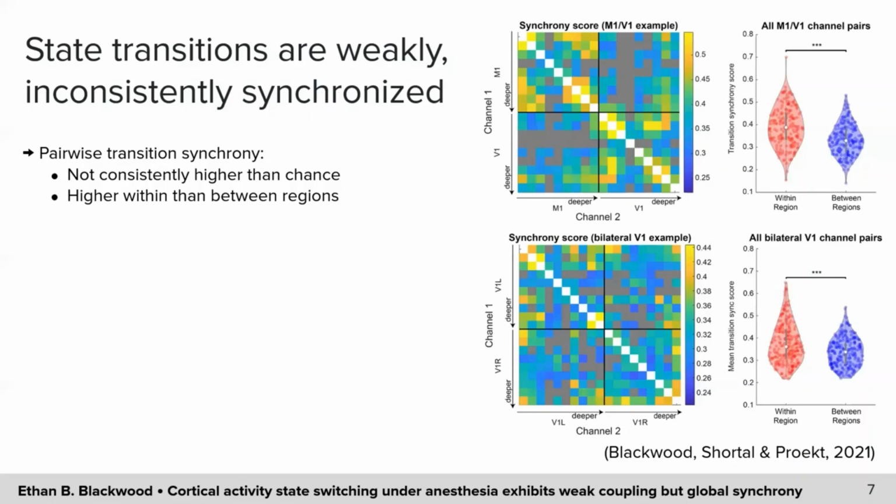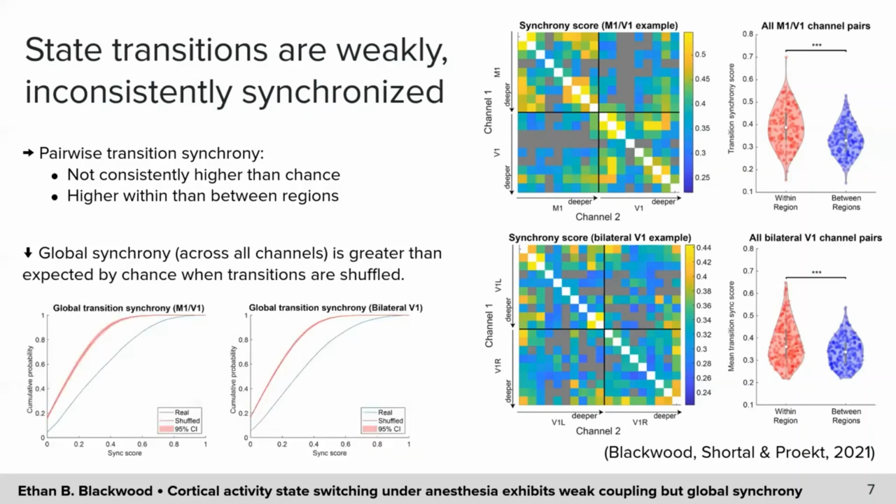Finally, the violin plots show that pairs of channels in the same region were more synchronous on average than pairs that spanned multiple regions. We also computed overall transition synchrony across all channels for both M1-V1 and bilateral V1 recordings. Here we see a CDF of the scores for all transitions compared to the shuffled null models. Again, the result is moderate. They are clearly more synchronous than chance overall, but the scores span a wide range and most are below 0.7.